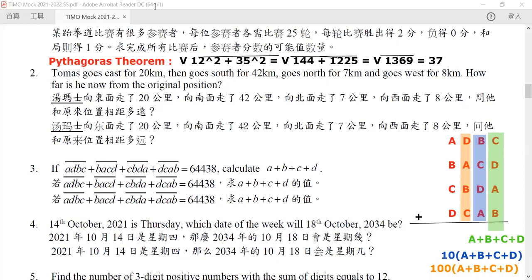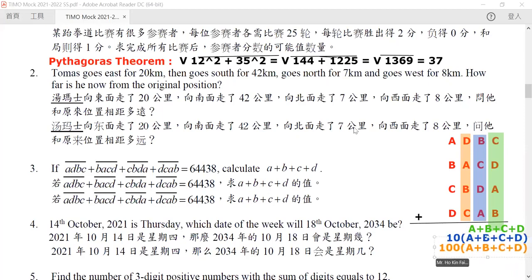And finally, for our leftmost digit, the thousands digit, the sum will be equal to, now let's use another color, let's use pink, 1000 times (A plus B plus C plus D). All right.